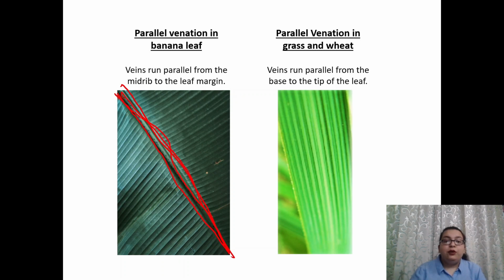So in the banana leaf, the veins run parallel from this midrib to the leaf margin. Whereas in grass and wheat, the veins run parallel from the base of the plant to the tip of the leaf.